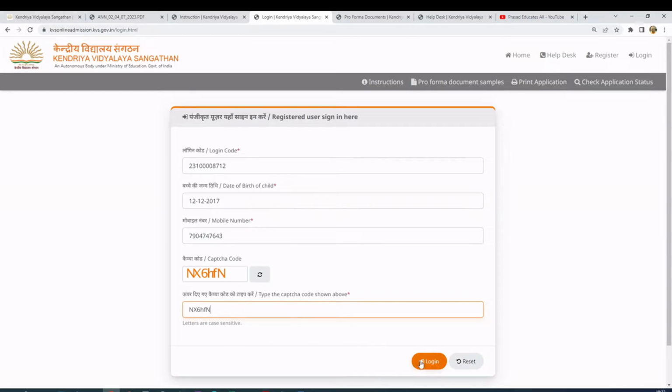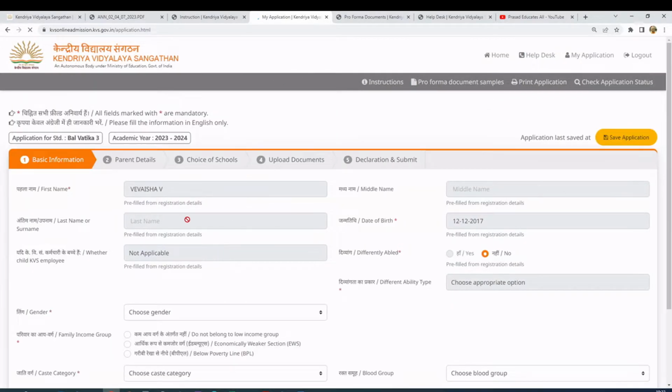NX6HFN. Okay, so login. So it shows me all the details. So what all I need to do here? The initial registration details, whatever you give, is not editable. You cannot change it. In case you have to change, you have to create a new application. In case you say that you made a mistake in the name or date of birth or anything, you cannot edit it. So this is going to be an all new registration process.